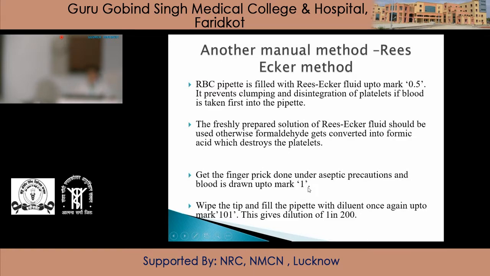So first we will take the diluting fluid up to 0.5 mark, and then after getting the finger prick done, we will draw the blood up to mark 1 of the RBC pipette. Then wipe the tip of the pipette and fill the pipette with the diluent once again up to 101 mark. So this will give the dilution of 1 in 200.